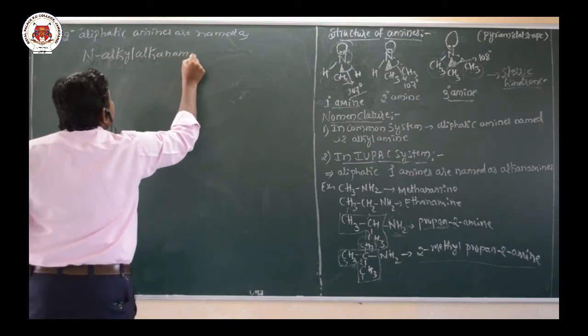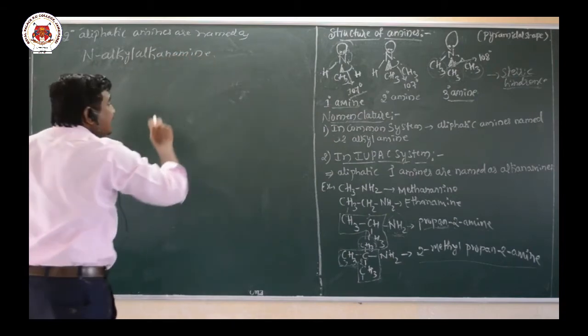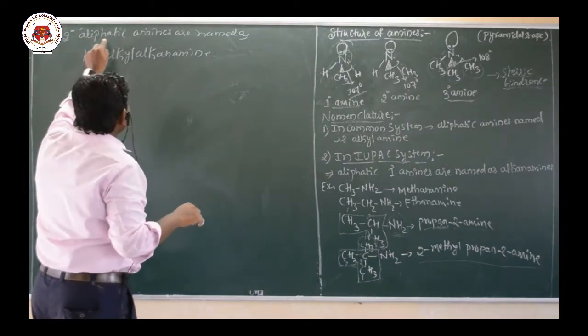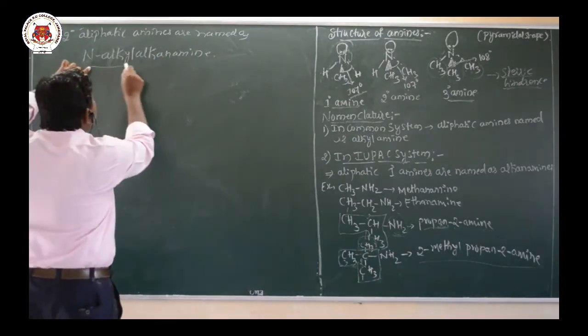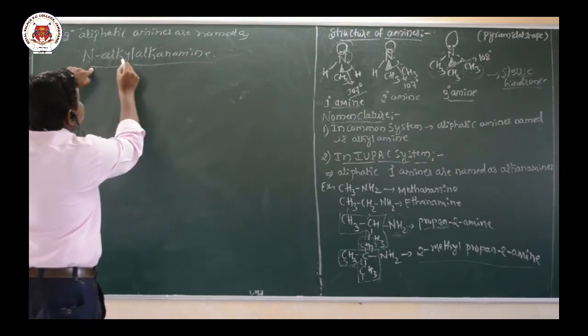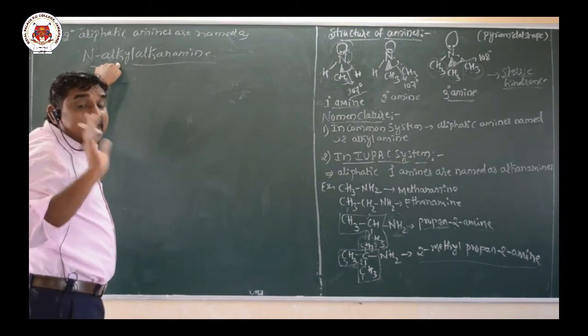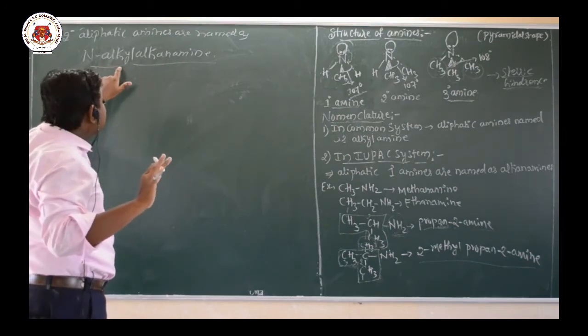Primary aliphatic amines are named as alkanamine, whereas secondary aliphatic amines are named as N-alkyl alkanamine, that is N-substituted alkanamine.